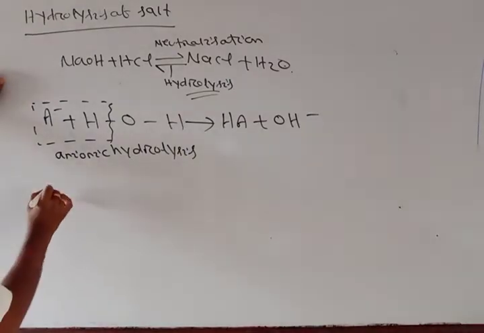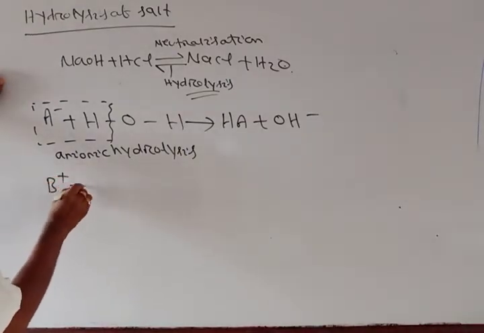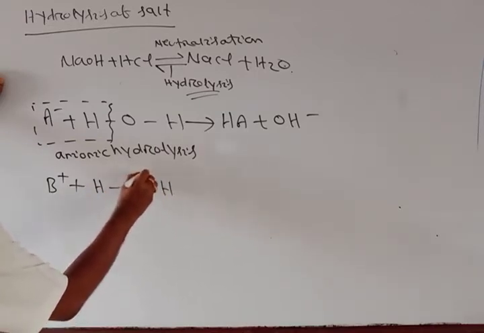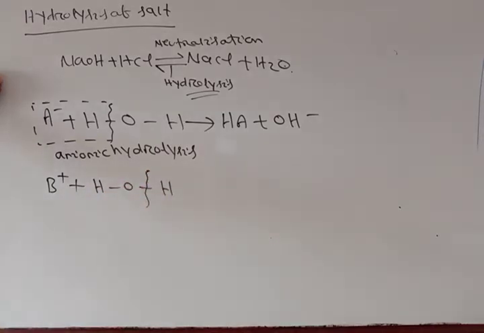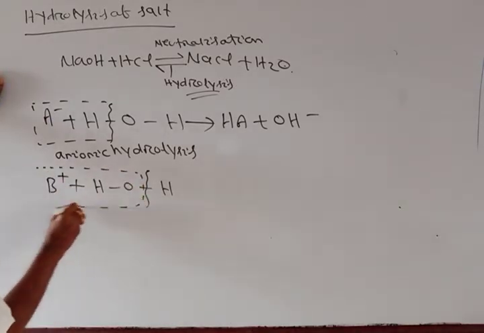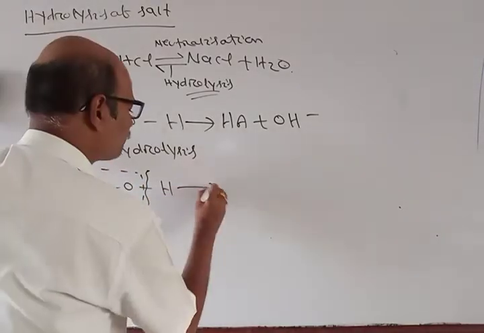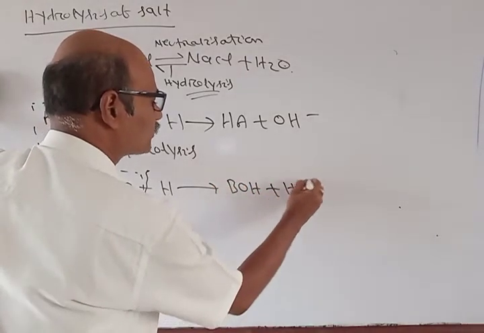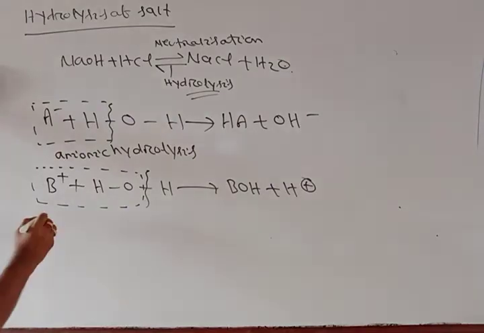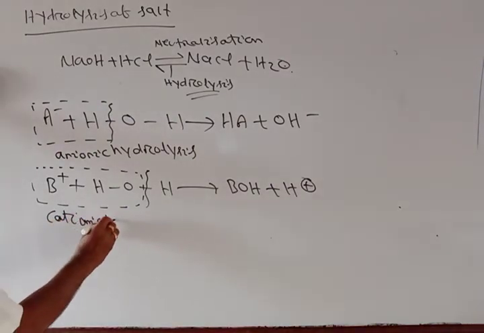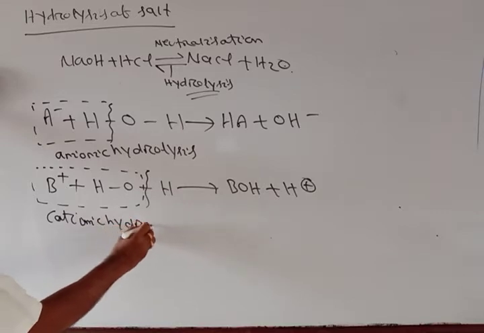Similarly, if I have a B+ ion here plus HOH, this OH can break, and I can get B+ plus OH- giving BOH plus H+. So this is called cationic hydrolysis.